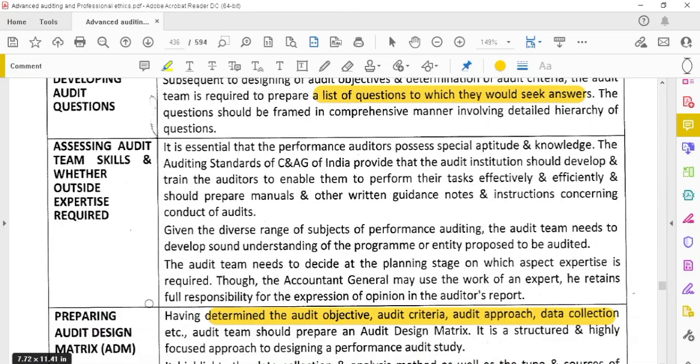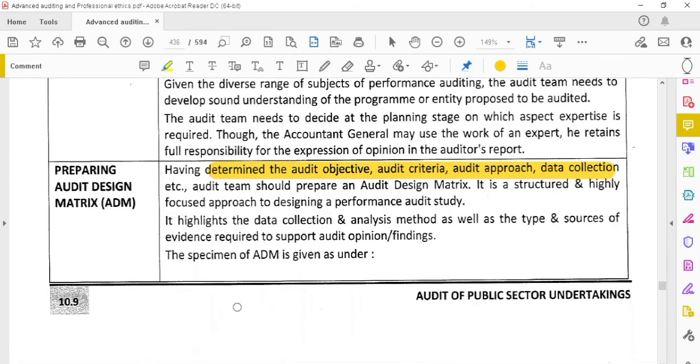And assessing the audit team skills, and whether outside expertise is required. We have to ask our team members whether the expertise is okay or not, and if any outside expert is required, then we have to get the outside experts also. Then preparing the audit design matrix.